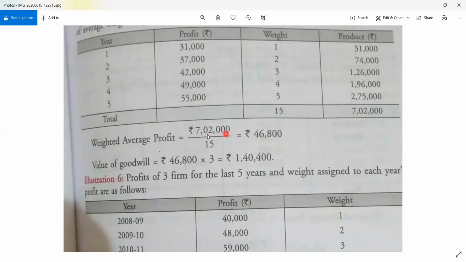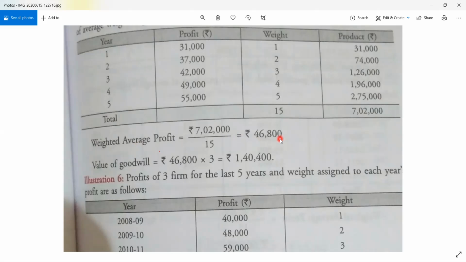Now, how will you find out the weighted average profit? 7,02,000, that is the total product, divided by 15, the total weight. So it is coming to 46,800. The weighted average profit is 46,800. Clear?